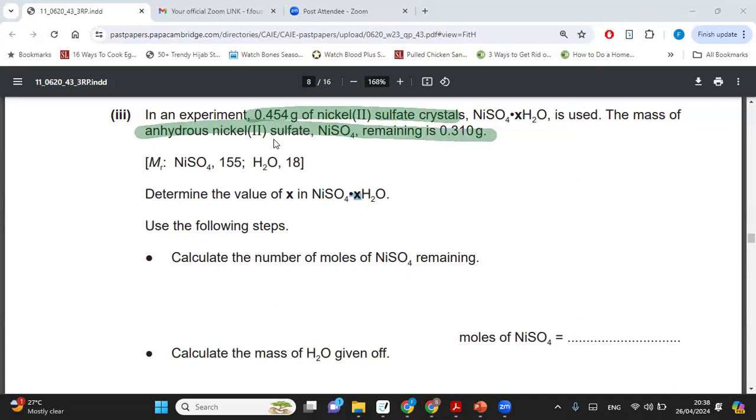What they've done is basically they have taken a nickel sulfate crystal. That crystal has a mass of 0.454. Then they decided to heat it up. Do you remember what I said about heating up crystals? What happens if you evaporate all the water away?